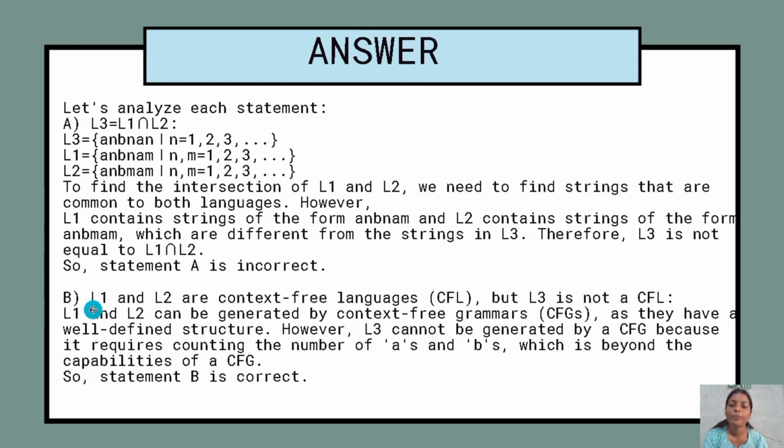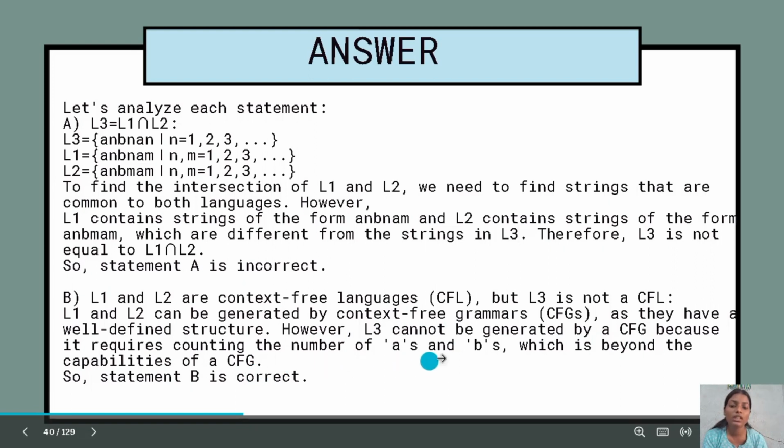So let's see option B. L1 and L2 are context-free languages, but L3 is not a CFL. L1 and L2 can be generated by a context-free grammar as they have a well-defined structure. However, L3 cannot be generated by a CFG because it requires counting the numbers of a's and b's, which is beyond the capabilities of a CFG. So statement B is correct.